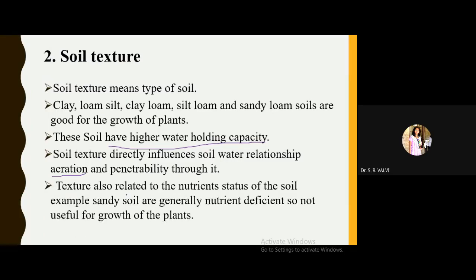Then texture is also related to the nutrient status of the soil. For example, sandy soils are generally nutrient deficient. Sandy soils are nutrient deficit, and so they are not useful for the growth of plants. We know that in a desert condition sands are there, so plants are not much in a desert condition. This is the most important reason why plants are not growing there, because nutrients are not available, it is nutrient deficit soil, and hence plants are not growing in a desert condition, and even the water is not present over there.